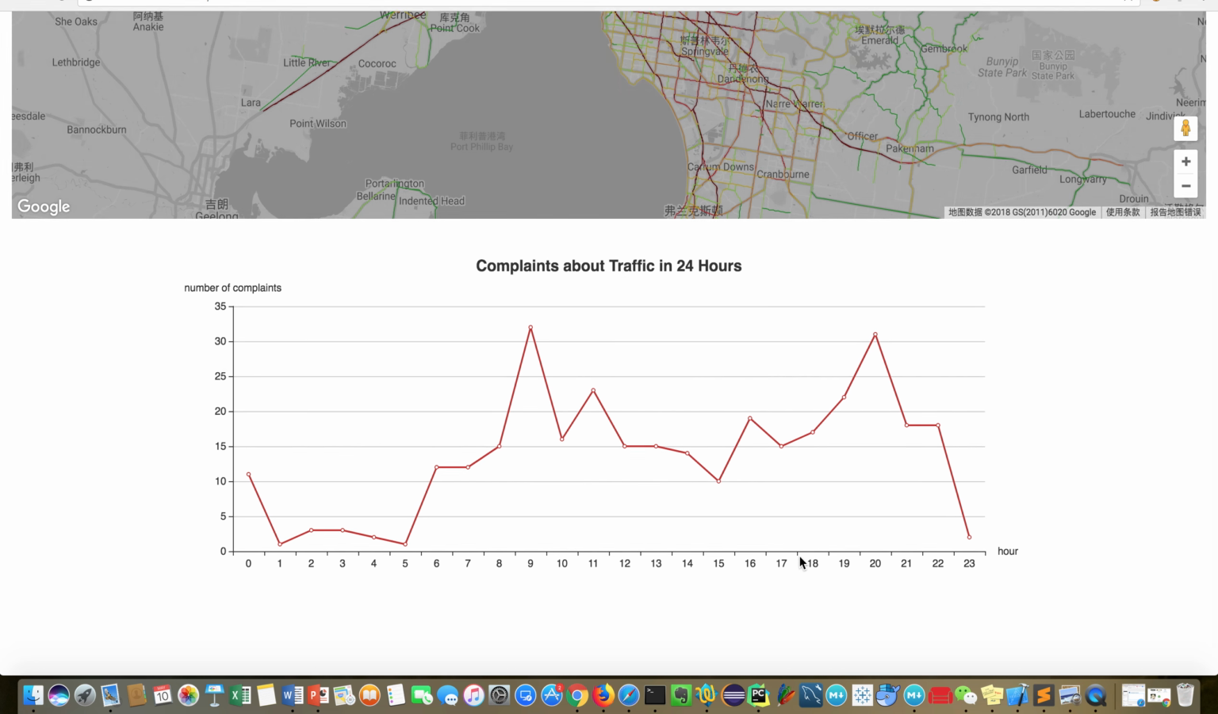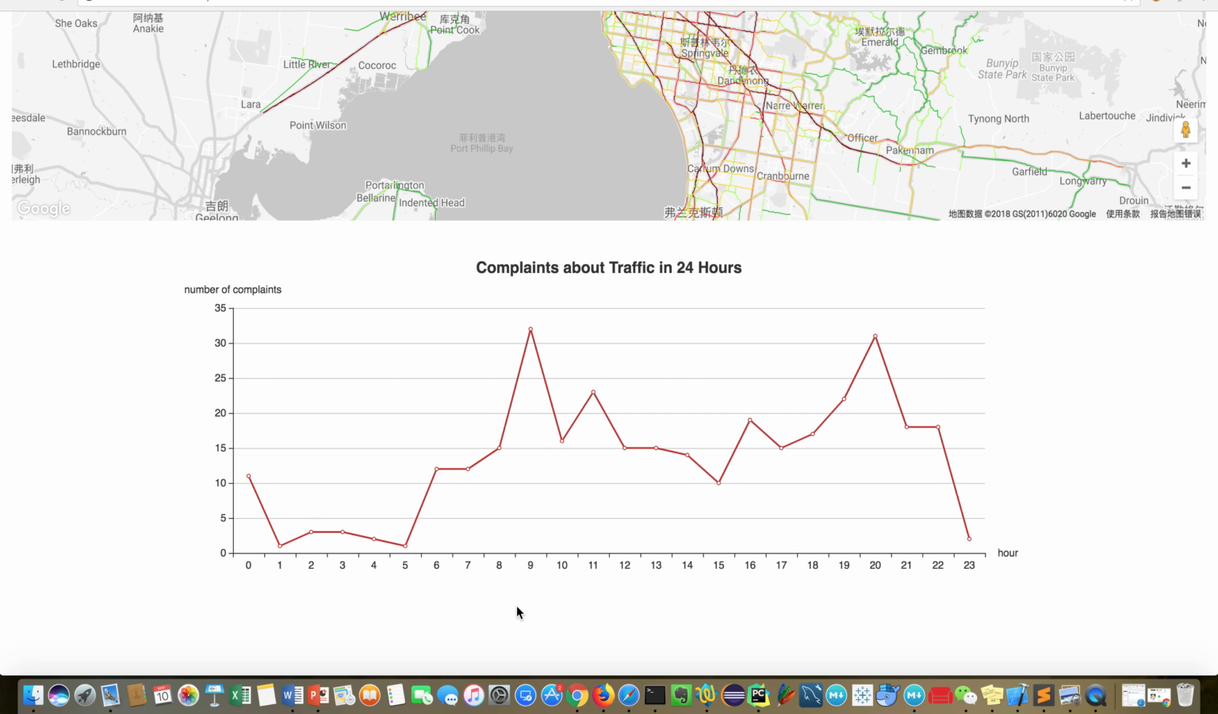Apparently, from 1 a.m. to 5 a.m., the number of complaints is lowest because at midnight the road is empty and the transport situation is good, so there are few complaints during that period. However, around 9 a.m. at morning peak, complaints burst out. It's interesting that in the afternoon, when people finish working, the complaints about traffic are not serious until 8 p.m., when the second crest appears.